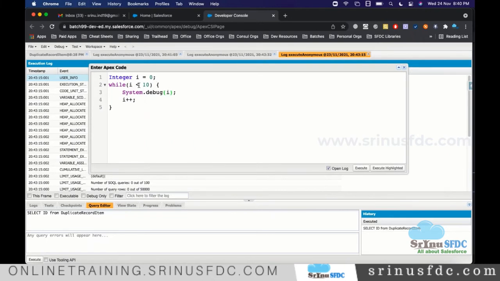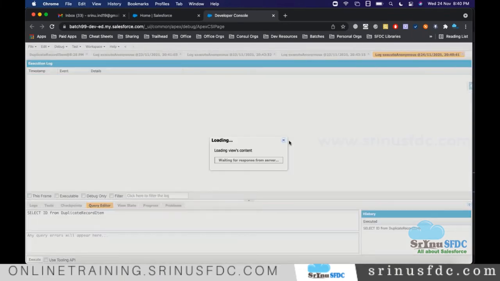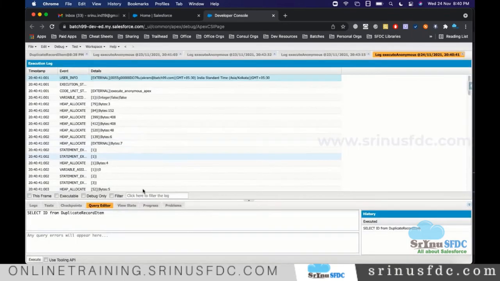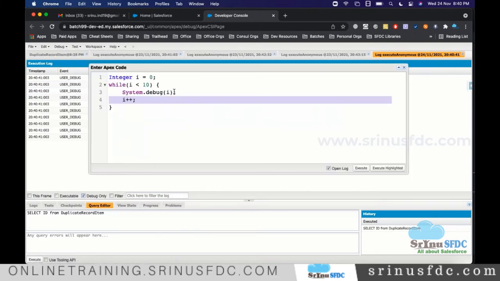First time I is 0, 0 less than 10, it will print 0 and increment by 1. 1 less than 10, again it will print 1, increment again by 1, 2, 2 less than 10, like that. In output, you see 0 to 9. Okay, once I becomes 10, it will fail and it won't print. 0 to 9, total 10 values we have to see. So once we execute, you are seeing from 0 to 9. So that is about the while loop.